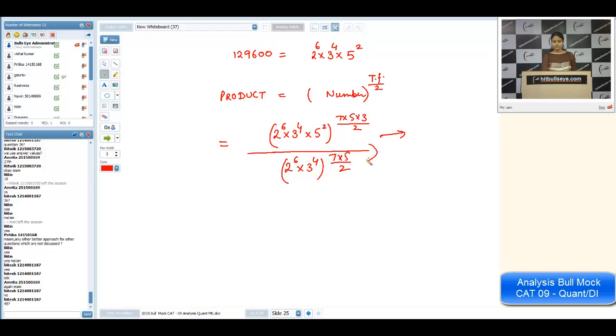So, to avoid those factors, we are dividing the whole expression by the product of all those numbers which are not divisible by 5. So, I am dropping 5 square from the original expression. So, I'll be left with 2 raised to power 6 into 3 raised to power 4. Now, I am finding the product of this new expression. It will give you the product of all those factors which are not multiples of 5. That's why. Is it okay?